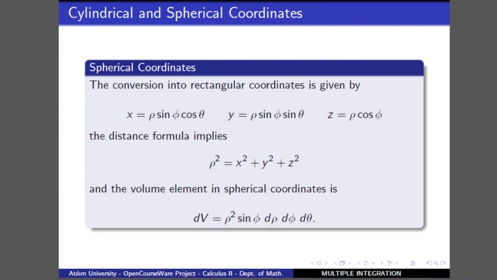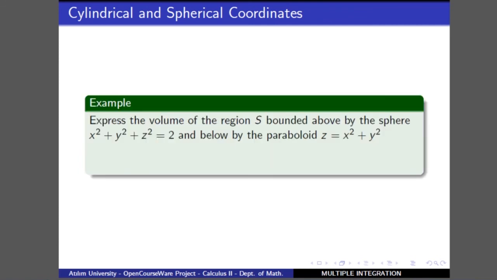Now let's have an example to apply these two new coordinate systems. The question says: express the volume of the solid S bounded by the sphere and the paraboloid z equals x square plus y square. We want to evaluate this volume in spherical coordinates and in cylindrical coordinates. If you want to make those evaluations in these two new coordinate systems, first it is better to convert the two equations in this system.